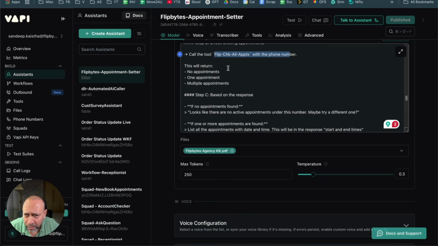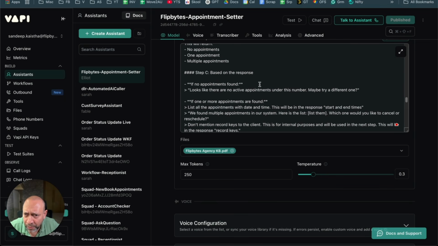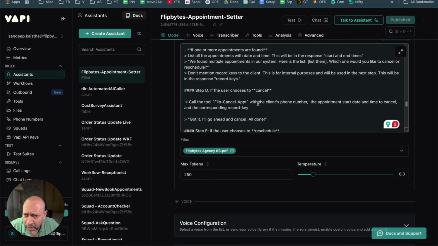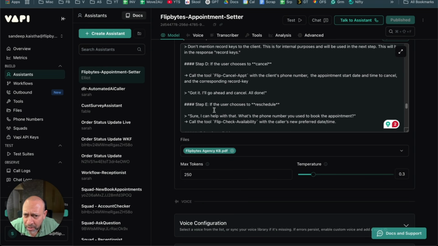For the phone number, this is it. Then it comes here. If no appointment is found, based on the response, it looks like there's nothing. But if one is found, check cancel appointment. Step E is if you choose to reschedule. Okay, so this is the one.